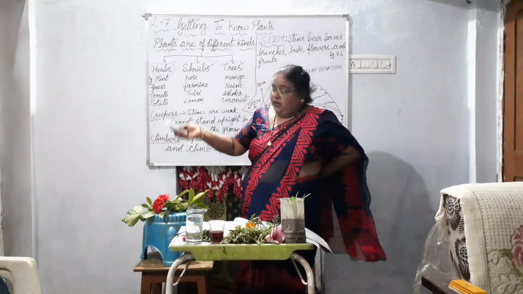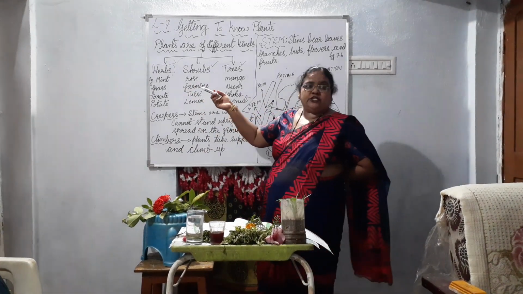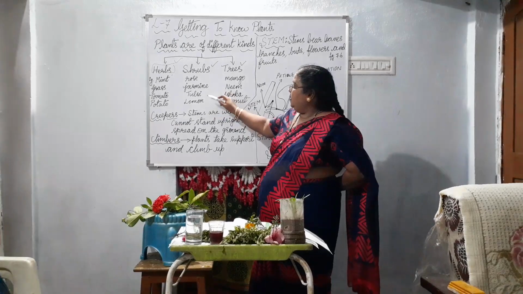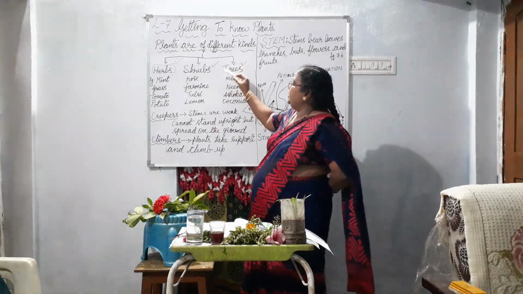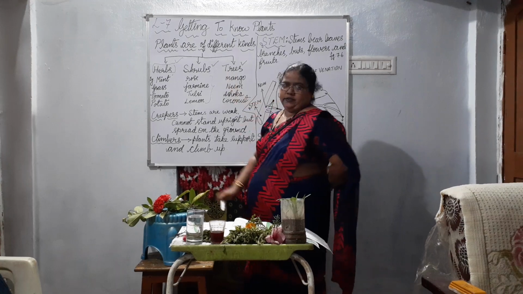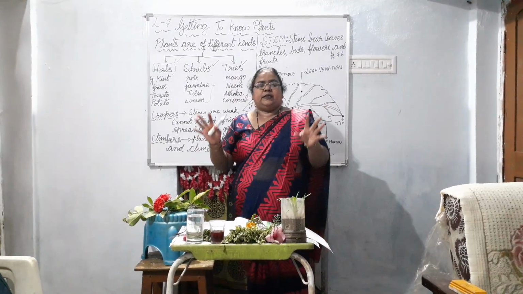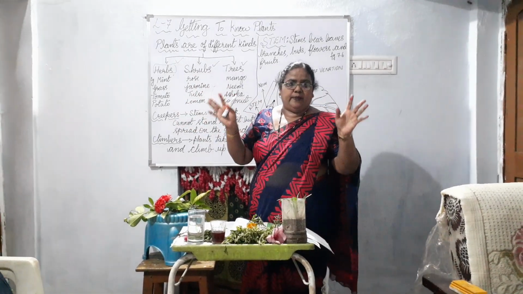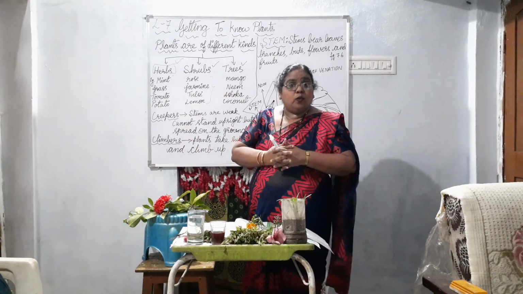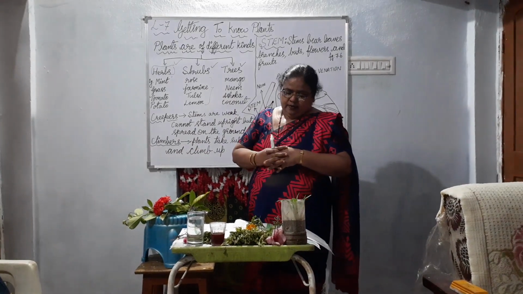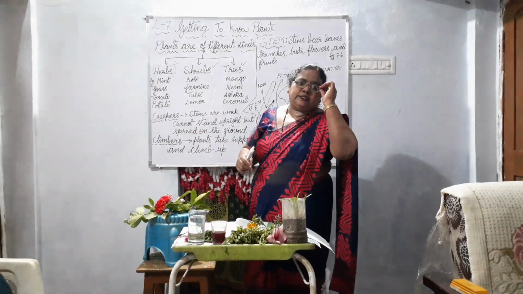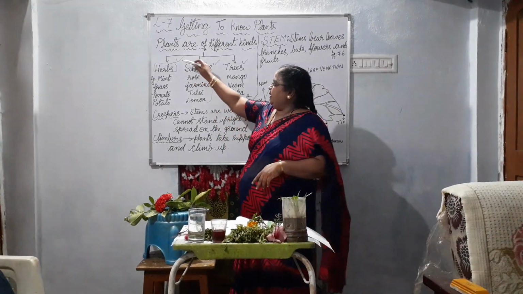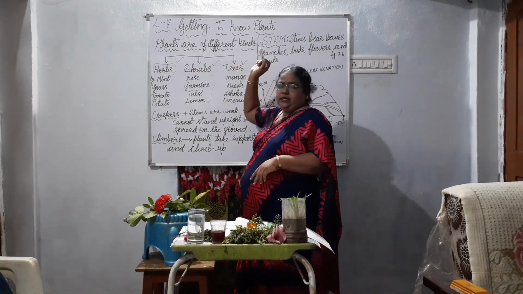Now, you can see some more examples for the shrubs: rose plant, jasmine, tulsi, lemon. All these are examples of shrubs. So what are shrubs? Some plants develop branches near the base of the stem, and the stem is hard but not very thick. Such plants are called shrubs. So two types are over. First one is herb, and the second one is shrub.